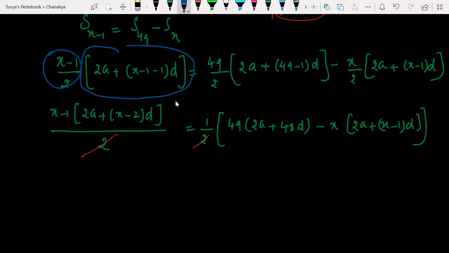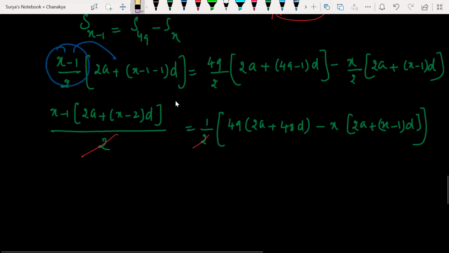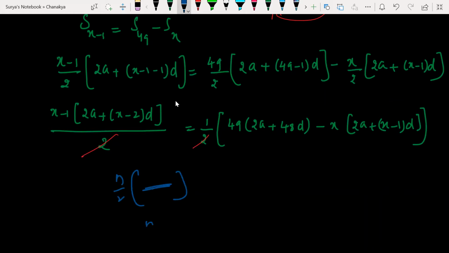This is for the whole bracket, not for individual terms. If it were for individual, I wouldn't have written it like that. n by 2 whole bracket we have, so n into this whole bracket by 2, I can write simply. Yes or no? You understand?